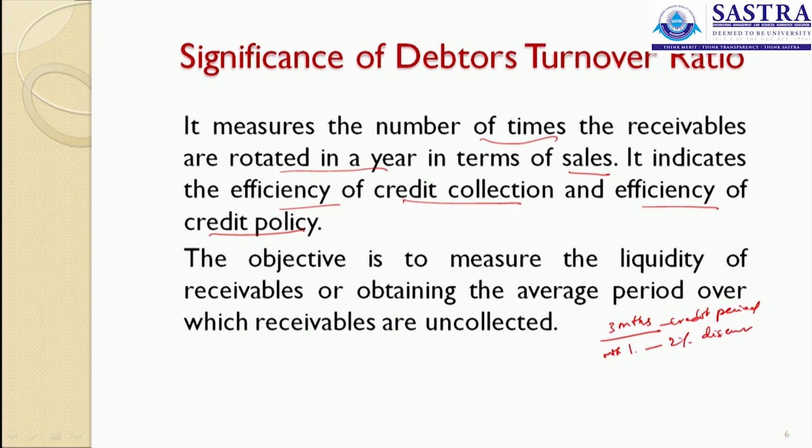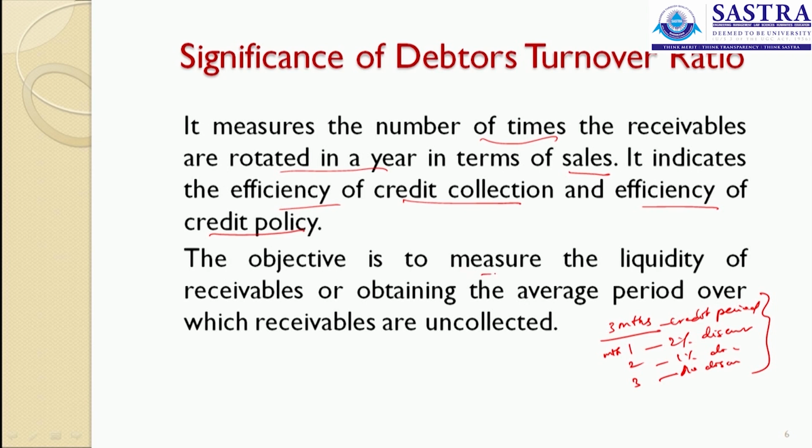If he is returning in a month, he is given a 2% discount. If he is returning in 2 months, he will be given a 1% discount. If he is returning in 3 months, no discount is given to him. So, this is the way in which collections can be accelerated, by having a good and optimum credit policy in an organization. The debtors turnover ratio signifies the efficiency of a credit policy in an organization.